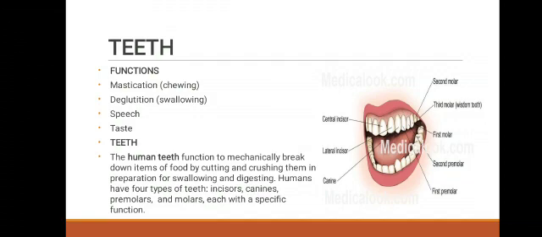In this diagram, we are able to see first one, canine, next lateral incisor, central incisor, first premolar, second premolar, first molar, third molar and second molar.